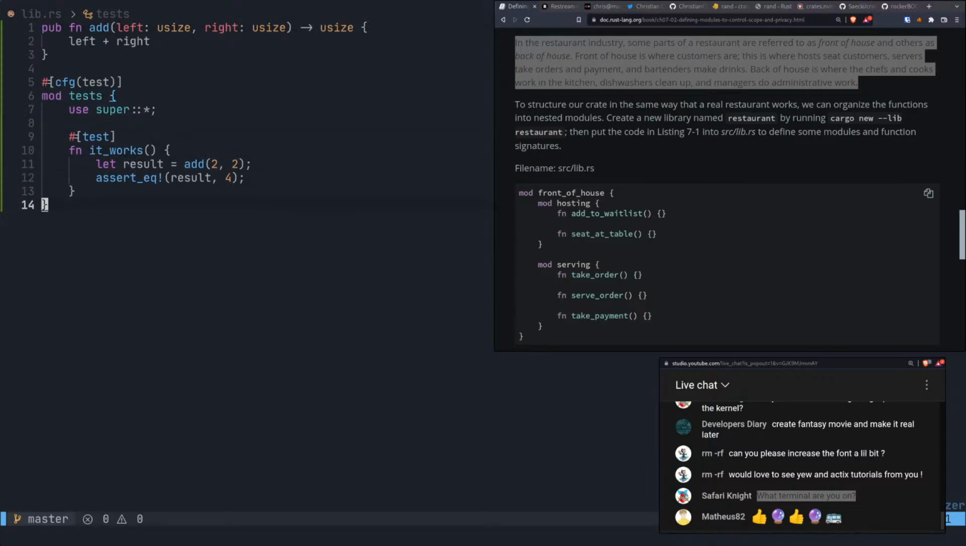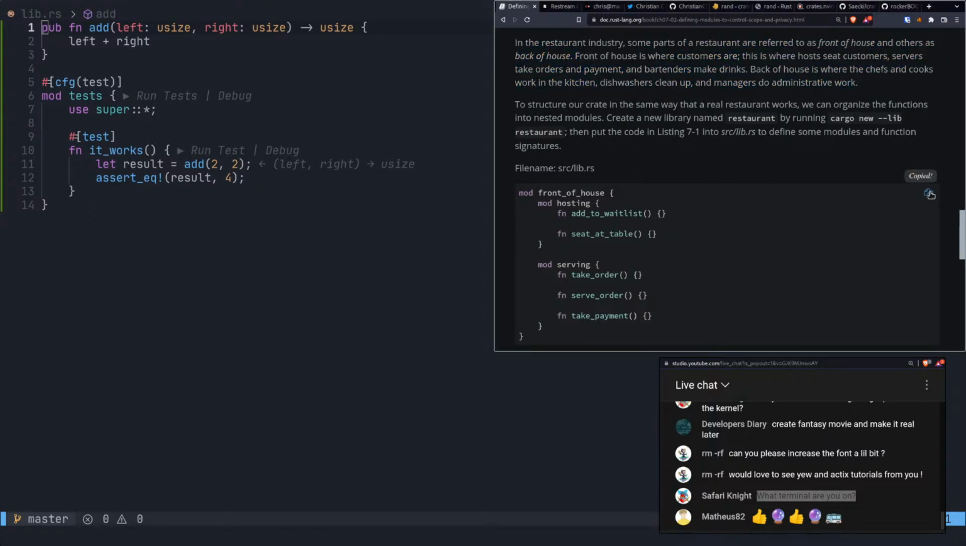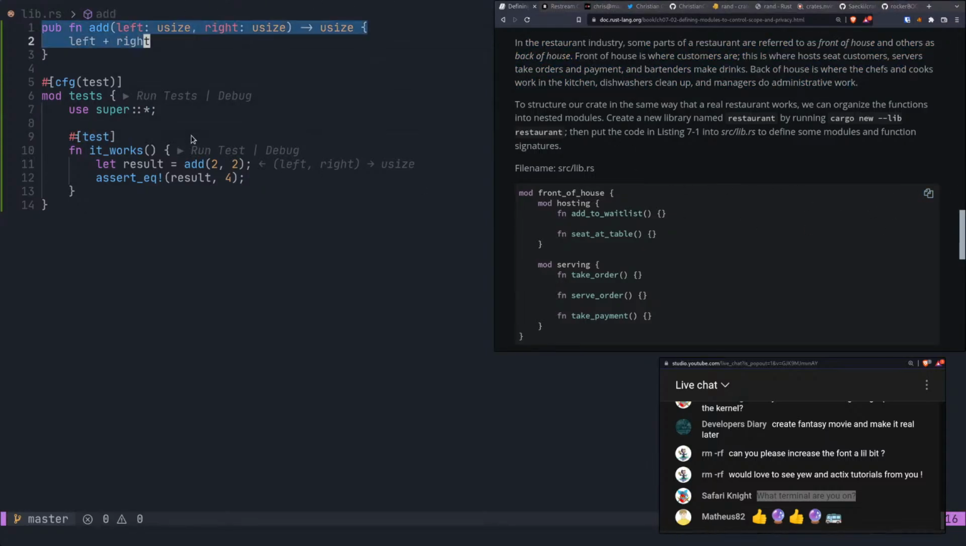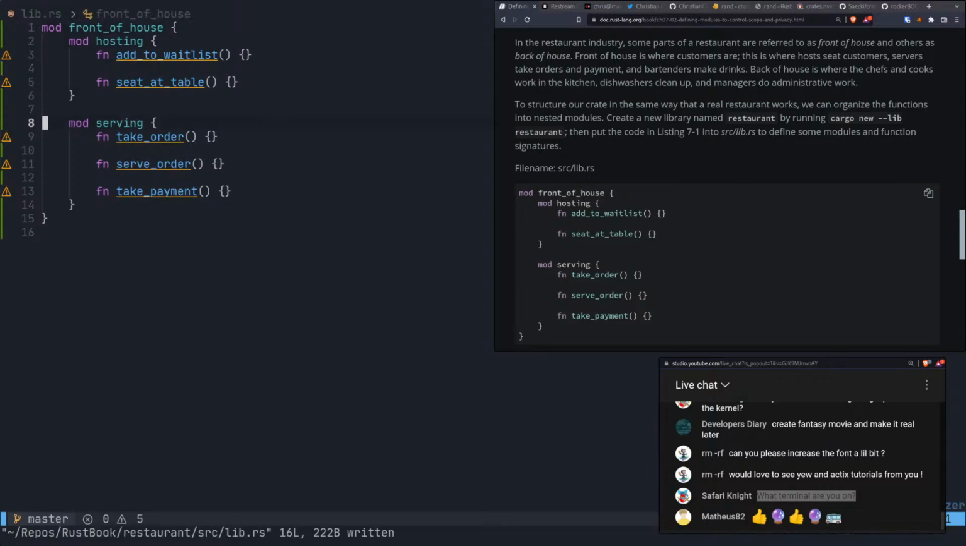All right, so now they give us a lib.rs, and it looks like we got some tests here, and some other stuff. But we're going to replace that. Now notice we don't have a main function, and so we just have a couple of functions that are never used: add to waitlist, seat at table, take order, serve order, and take payment.